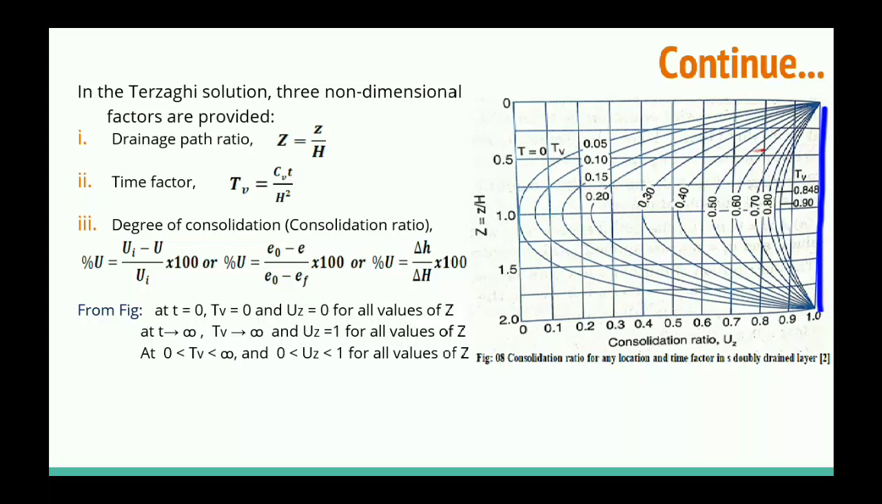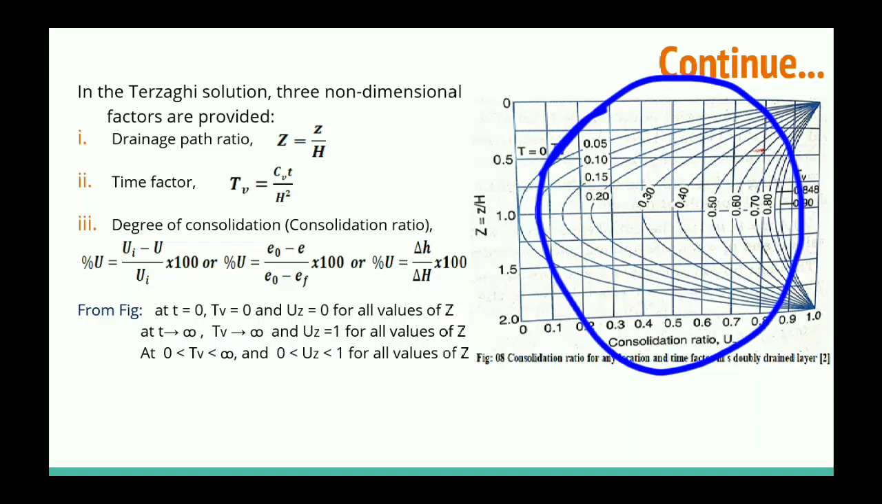For Tv in between 0 and infinity, Uz will be greater than 0 and less than 1, means the degree of consolidation will be greater than 0% and less than 100%.